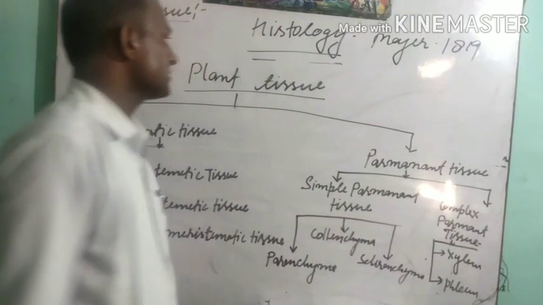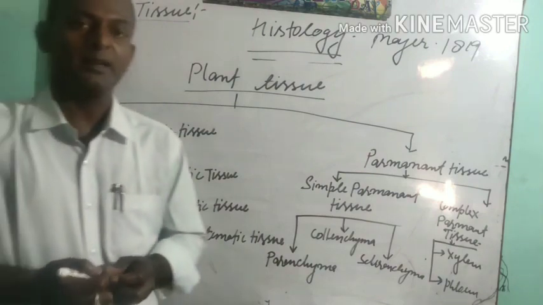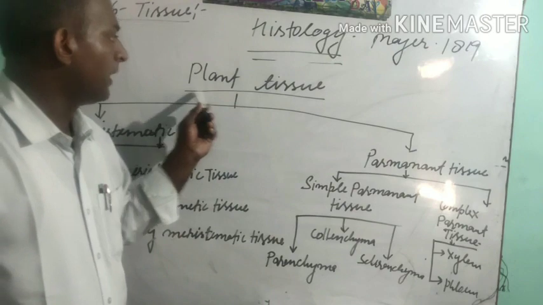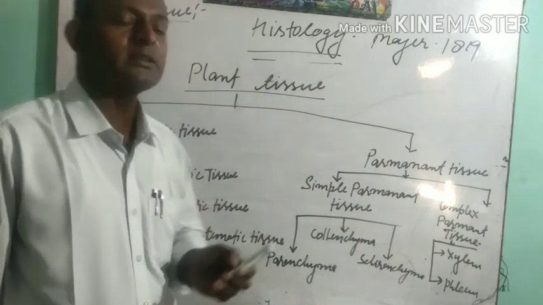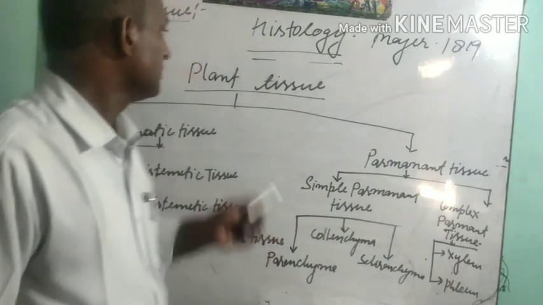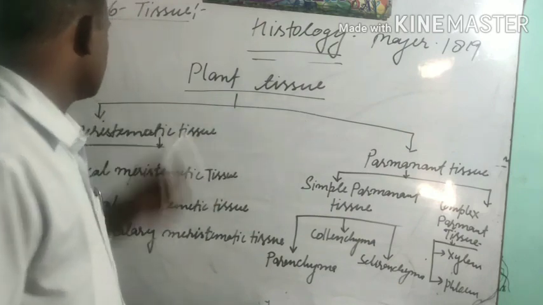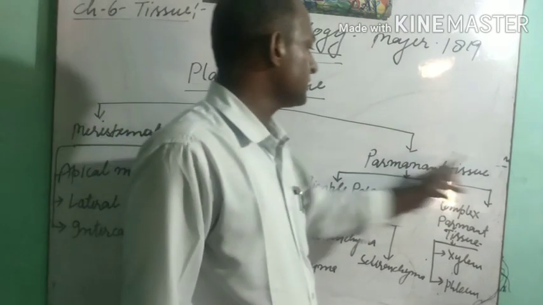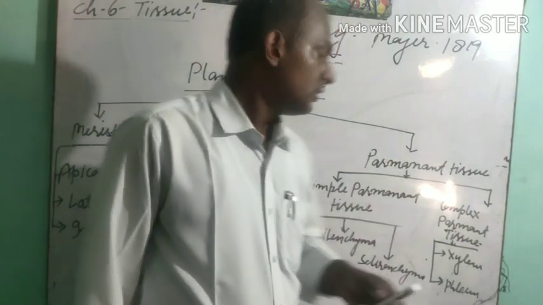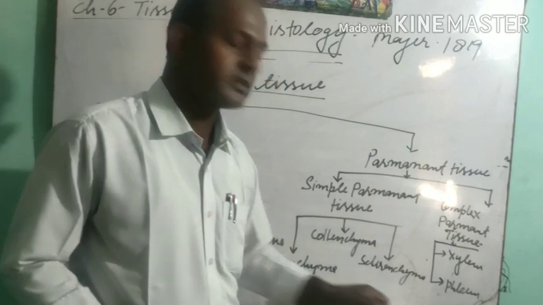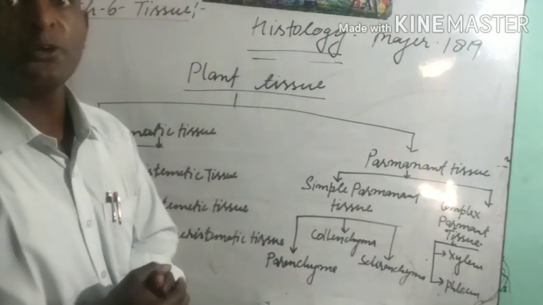Let us see, students. This is the summary of plant tissue which we have to study, as given in your syllabus. Plant tissue is divided into two main categories. The first one is meristematic tissue and the other is permanent tissue. Meristematic and permanent tissue are differentiated on the basis of the ability to divide.